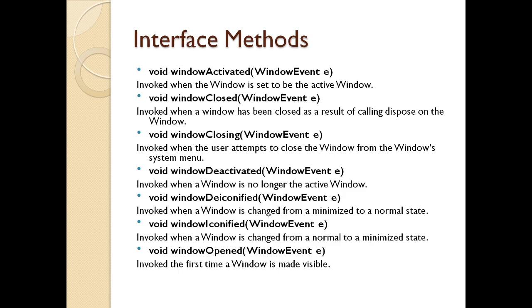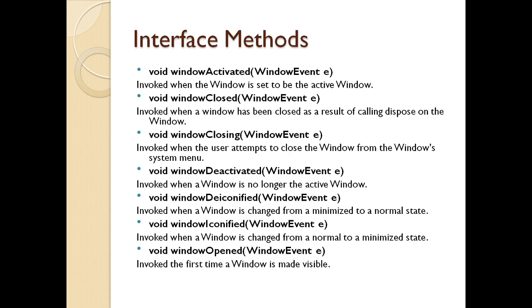Now I have a method called windowClosing. Again it takes the attribute WindowEvent with an object e. In this case, the user attempts to close the window from the window's system menu. The difference between windowClosing and windowClosed is, when you are attempting to close the window, that method is called windowClosing, and when you have closed the window, the method is called windowClosed. The next method is windowDeactivated. This method is invoked when you don't want the active window, you want to deactivate it, that means you are going to work on some other window. In that case, the windowDeactivated method is called.